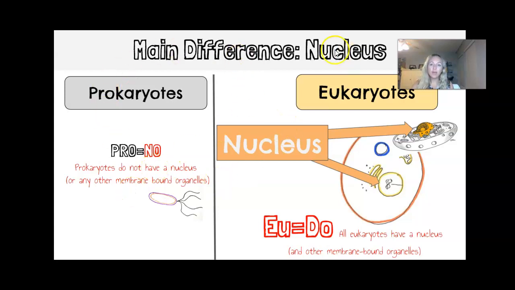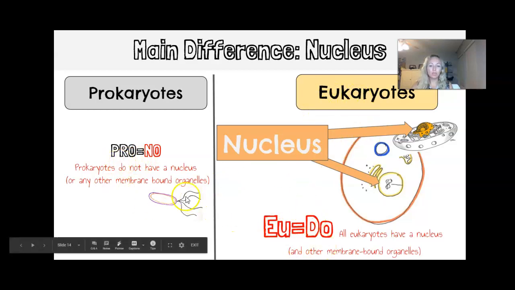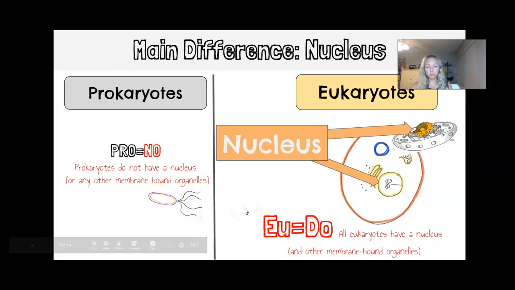So we just left off at the main difference between prokaryotes and eukaryotes. And here we're looking at prokaryotic cells are pro, meaning no nucleus. Eukaryotes are eu, meaning that they do have a nucleus.